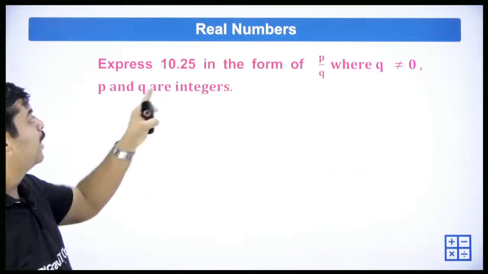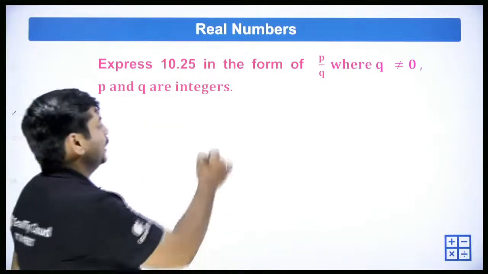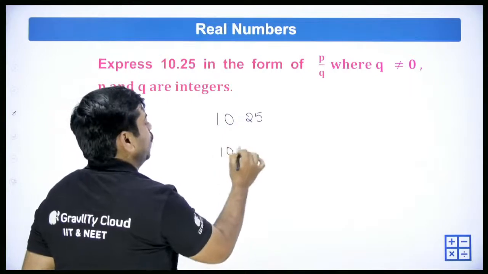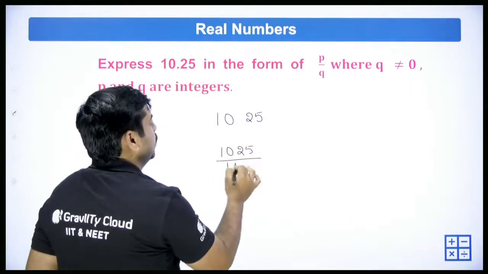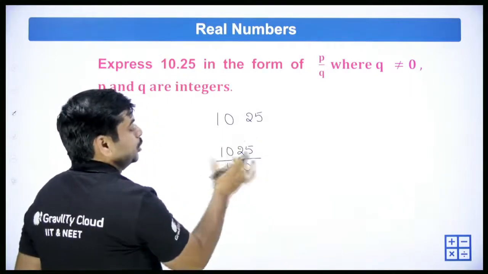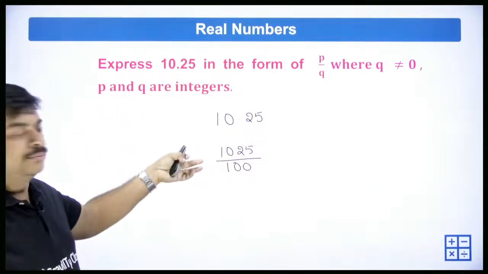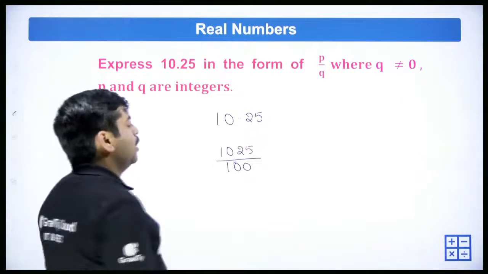Express 10.25 in the form of P by Q. 10.25, as you have 2 decimals, 1025 by 100. 2 values, 2 zeros. You can leave it like this, or you can try to simplify.